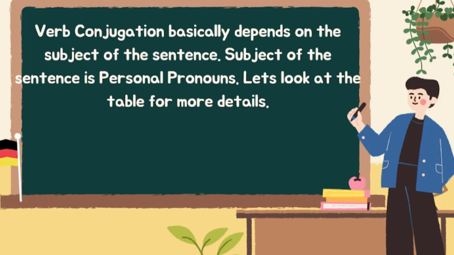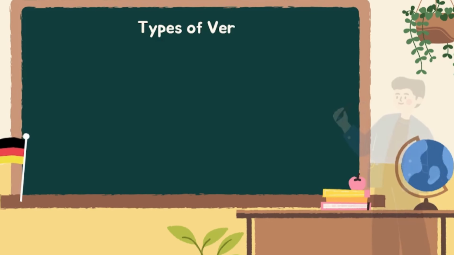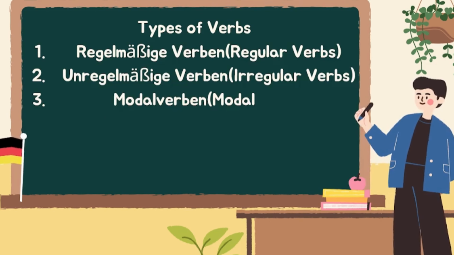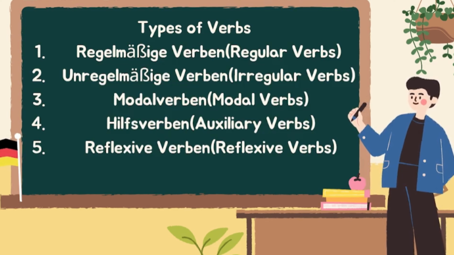So let's go to the next content of the chapter, that is types of verb. There are different types of verb actually. I have tabulated here 5 types of verb. Regelmäßige Verben, or regular verbs in English. Unregelmäßige Verben, or irregular verbs. Modalverben, or modal verbs. Hilfsverben, or auxiliary verbs. Reflexive Verben, or reflexive verbs.